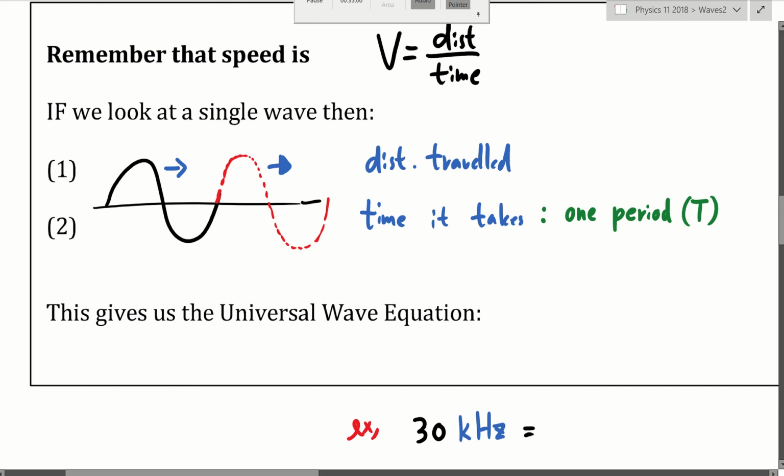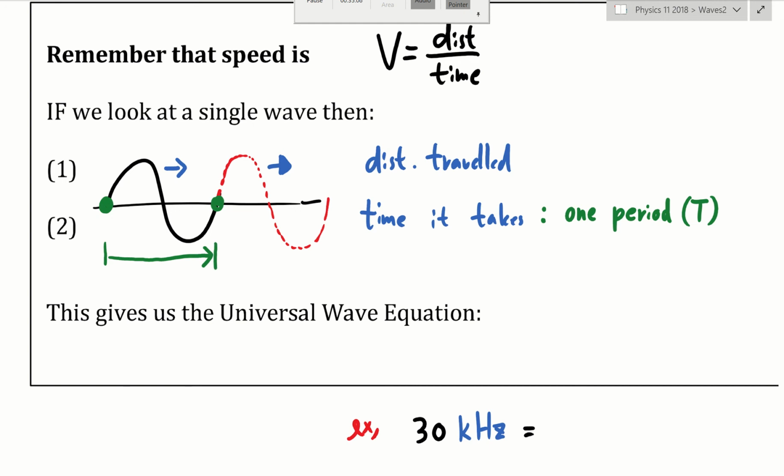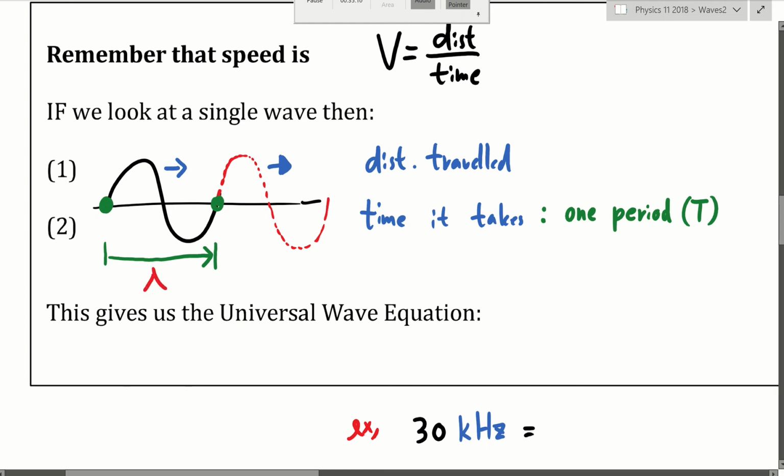Let's look at this point, which is later on this point. So the wave traveled from here to here. Oh, wait a second. This thing is one wavelength, isn't it? So the distance traveled is one wavelength. So the wave traveled one wavelength in one period.